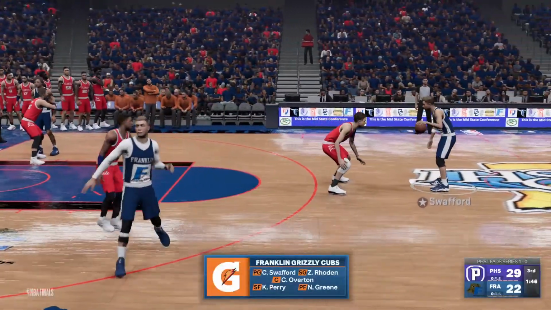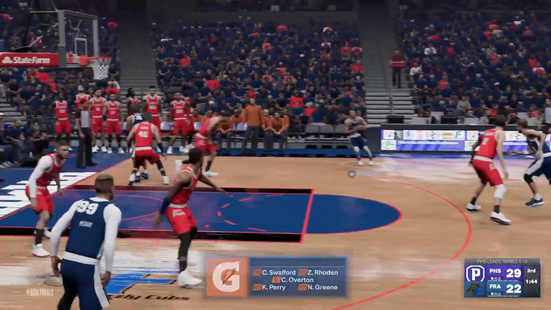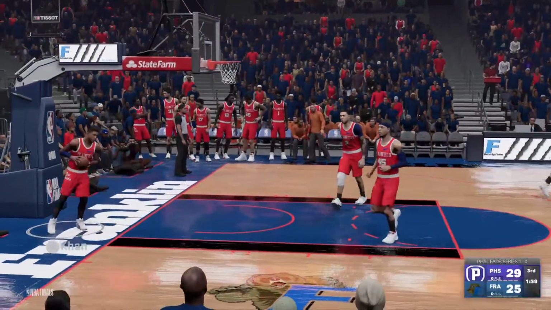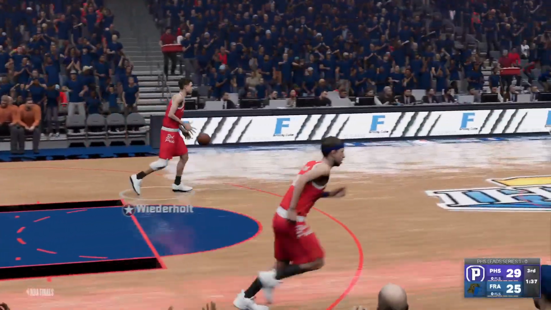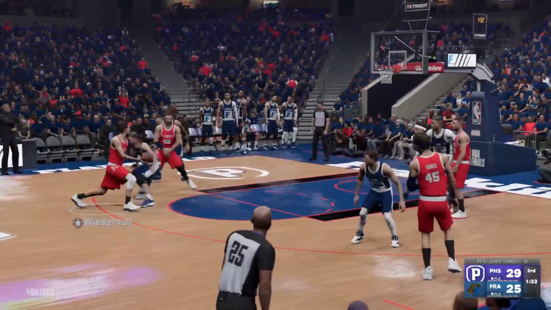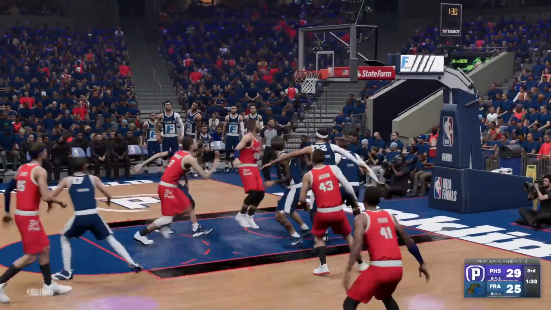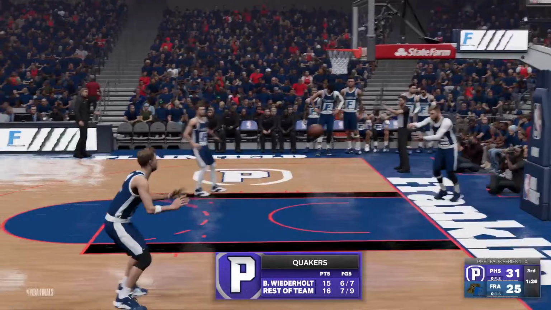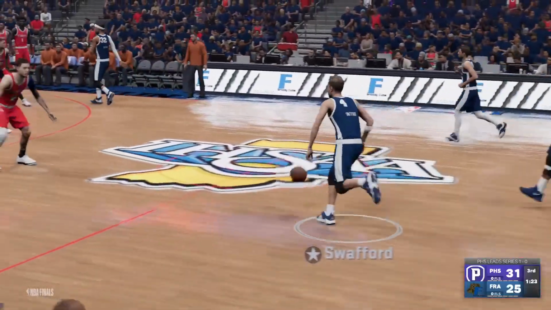Chase Wofford with the ball. Back to Roden. Zach Roden for three. Back to Wiederholt. Ben Wiederholt has it. He will drain the two. Wiederholt has 15 points and the rest of the team has 16.